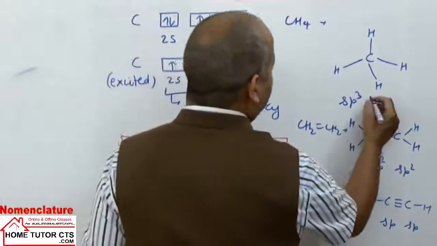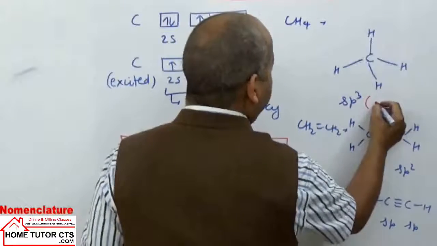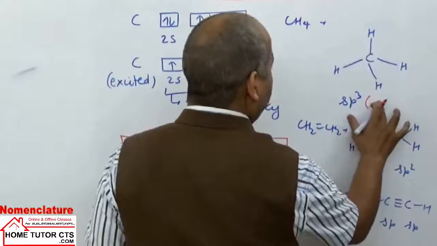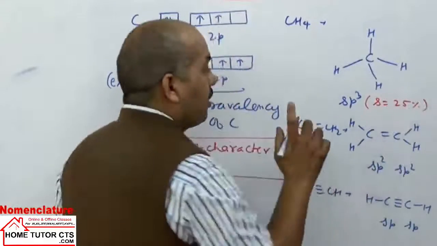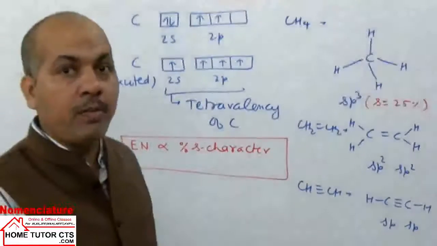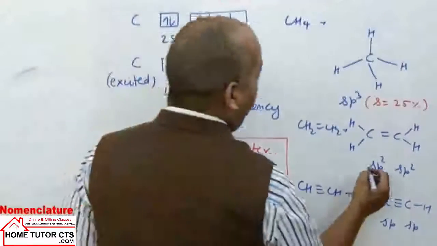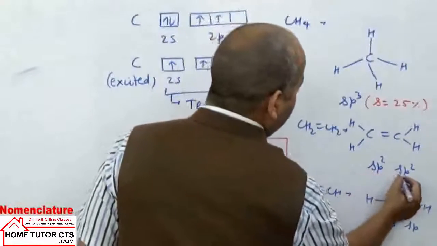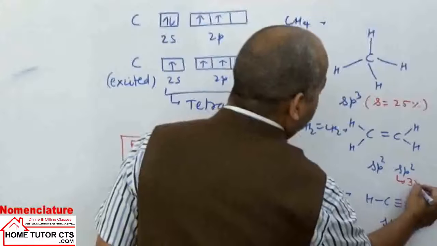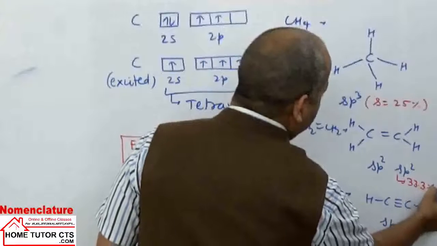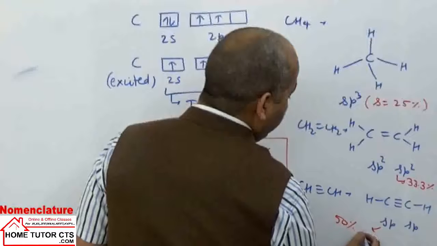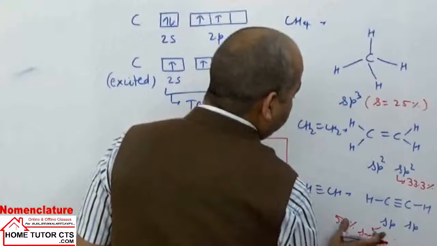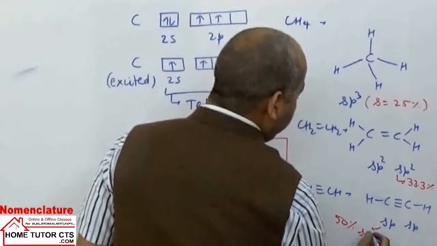In sp3 orbitals, each bond has how much s character? 25%, because we have taken one s orbital and 3 p orbitals. In sp2 it is 1/3, which means 33.3% s character, and in sp the carbon atom has 50% s character.